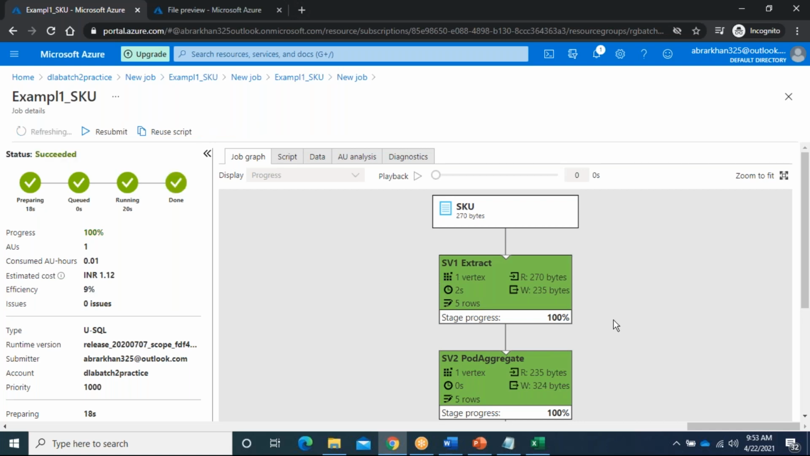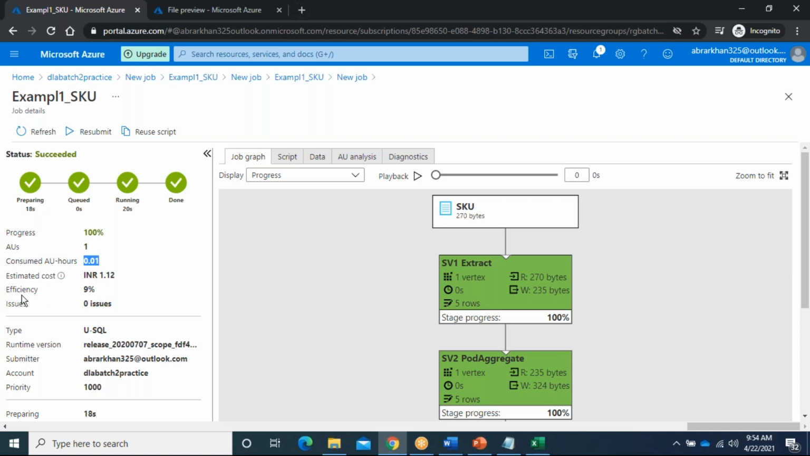So here you can see it is not taking any time in the queue. Why? Because we have only one job. For the preparation it will take 18 seconds. For queued it will take 0 seconds. For running it will take 20 seconds. Completely I think it is complete in 38 seconds. Here you can see maybe it needs to charge for 1 hour, but it charged only for 0.01. It will charge only 1.12 instead of 2.48 something.